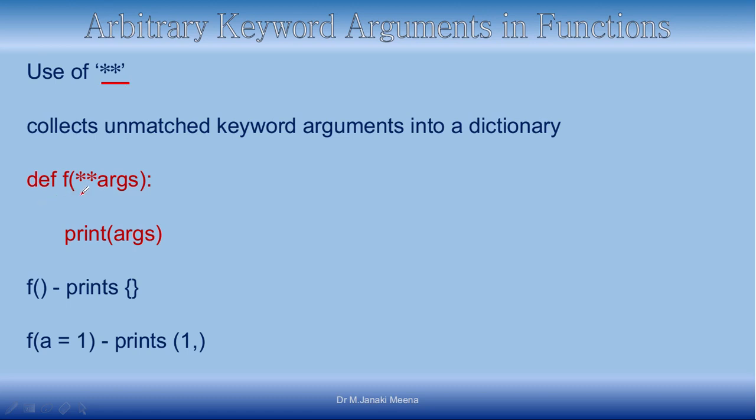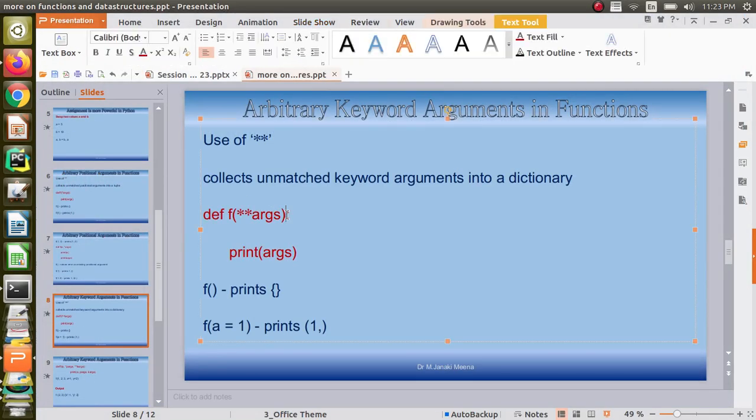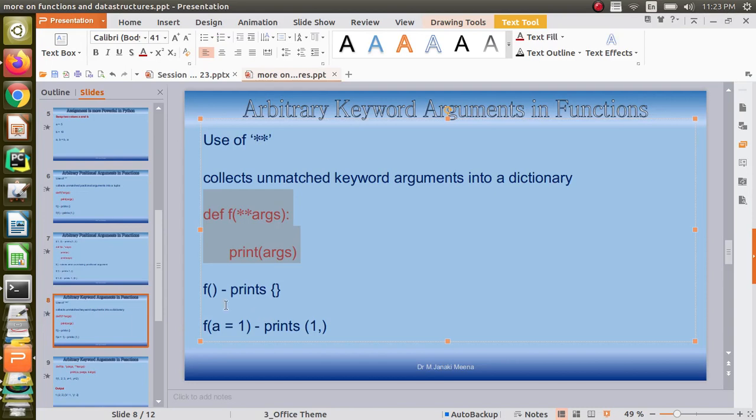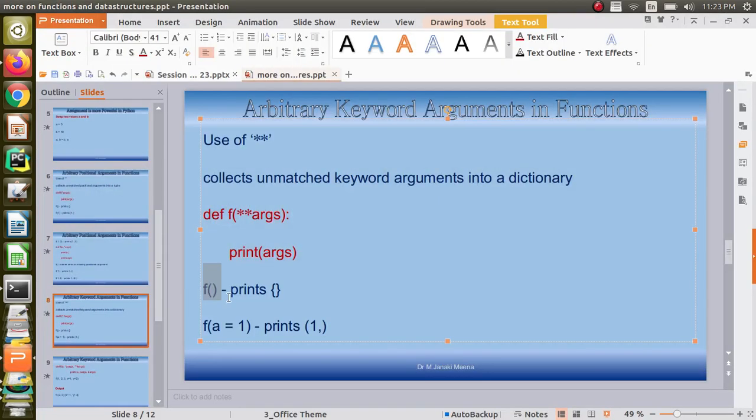So when I have a function like this, def f with a double star, here it is going to be a dictionary. This function can accept a dictionary. So let us try this. When I call it with no arguments, you will see an empty dictionary getting printed.